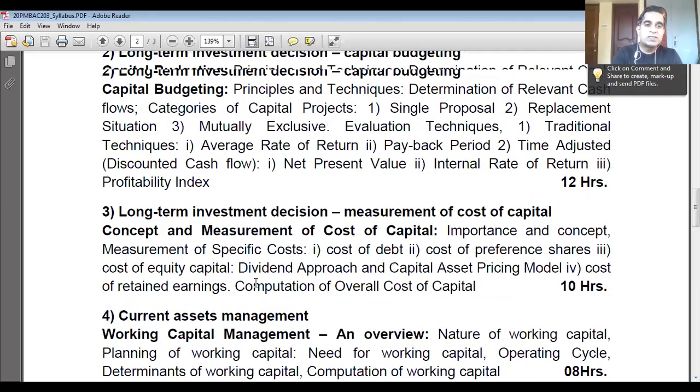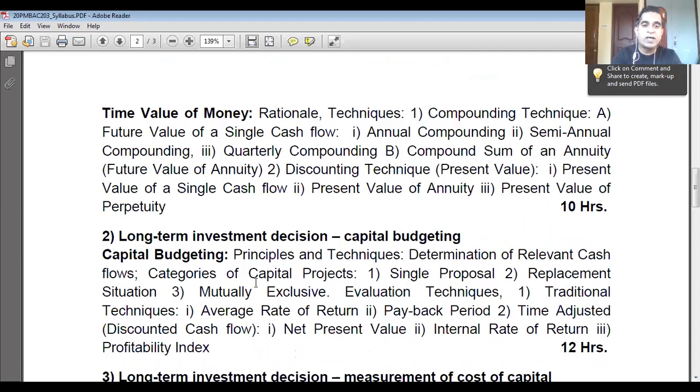If you look at the syllabus, the scope of financial management or corporate finance has 3 parts. One is investment decisions. A company invests in new projects. That is the first decision. The second is the financing decision: how to raise finance, how to raise capital, and in what proportion of debt and equity. Third decision is dividend decisions, whether to pay dividend or not. If the company decides to pay dividend, how much to pay and which method to adopt.